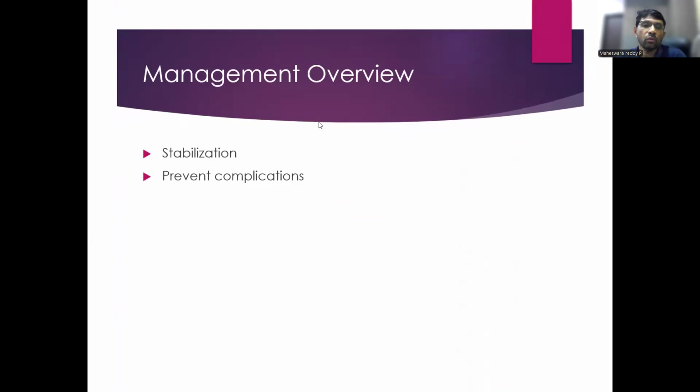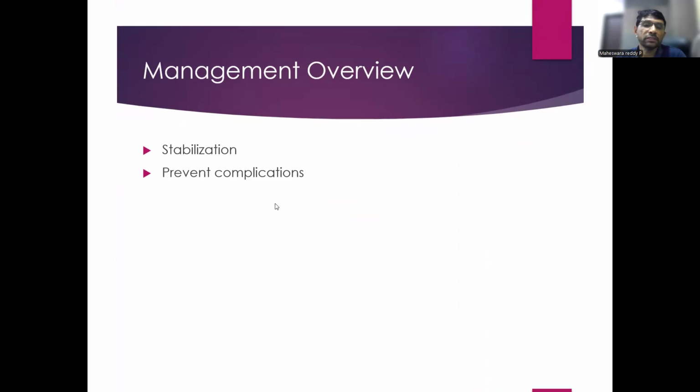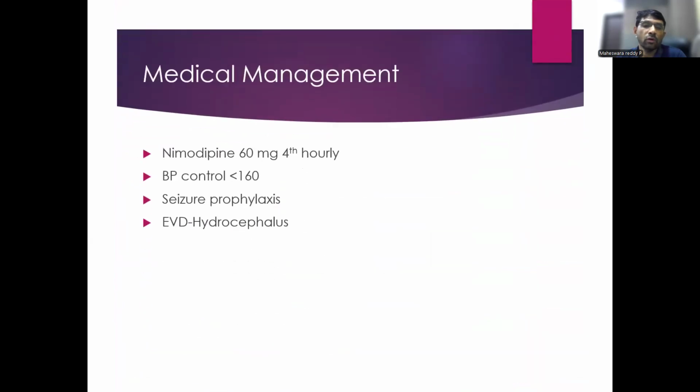So, how to manage this subarachnoid hemorrhage? Initial stabilization and prevention of complications. In order to prevent rebleed, we need to reduce the systolic blood pressure to less than 160 mmHg. If the blood pressure is high, it may lead to rupture or rebleeding.